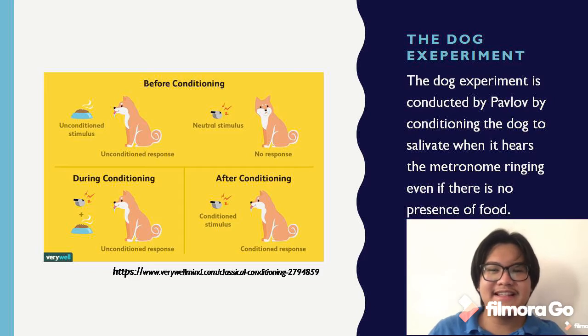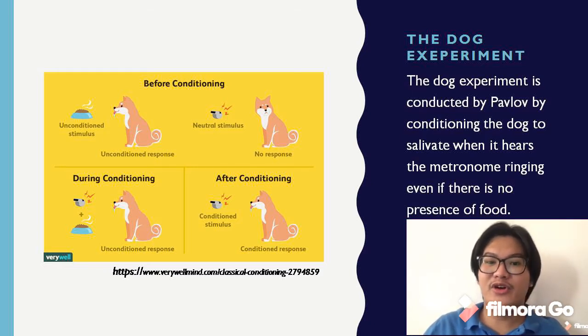So let's get to the experiment, which is called the dog experiment, where classical conditioning was found by Ivan Pavlov. This dog experiment was conducted by Ivan Pavlov himself, and it consists of the dog, the bell, and the food. In the dog experiment, there are three phases. The first one is before conditioning, the second is during conditioning, and the third and last one is after conditioning. So let's start with before conditioning.